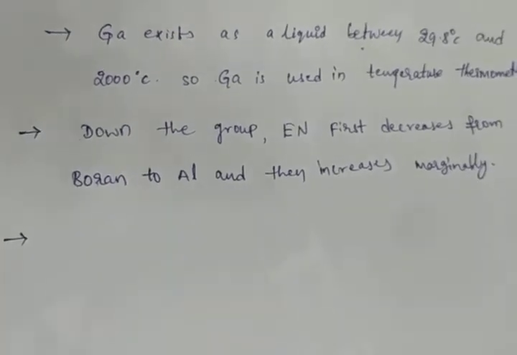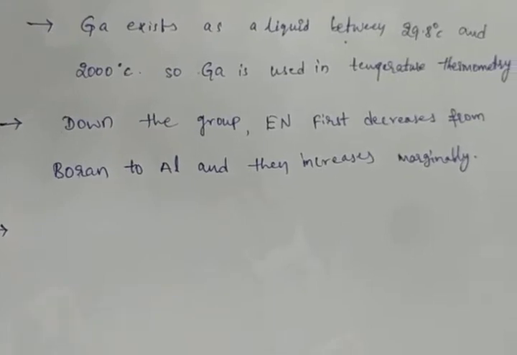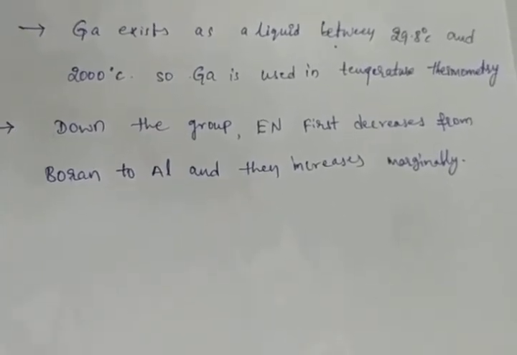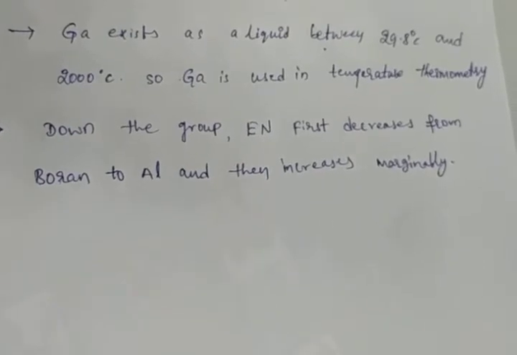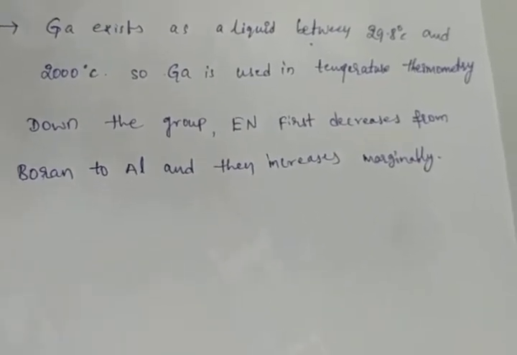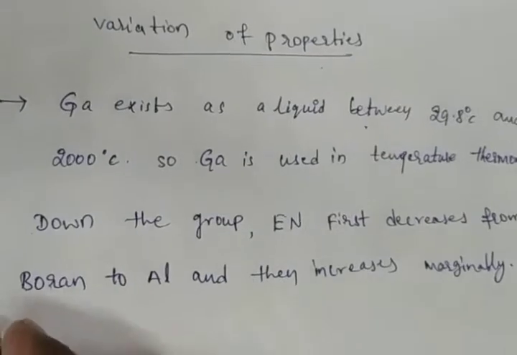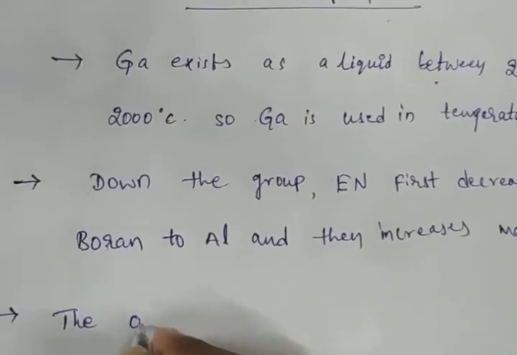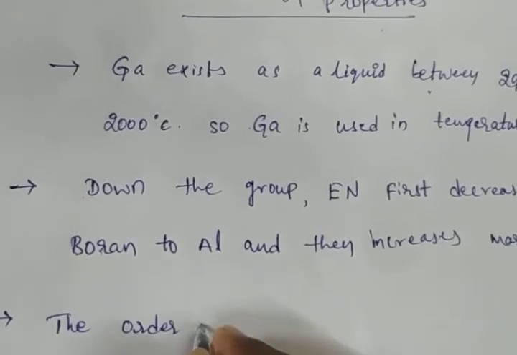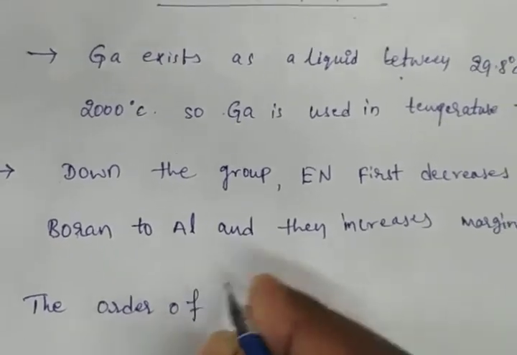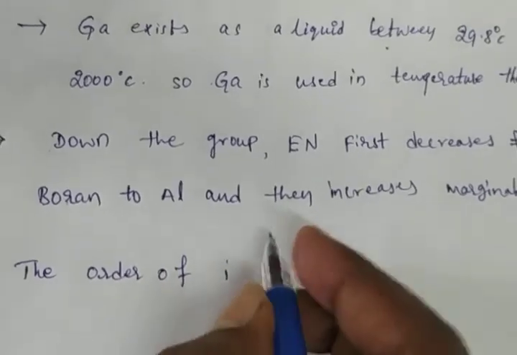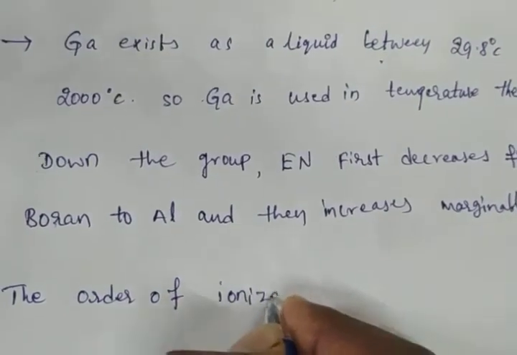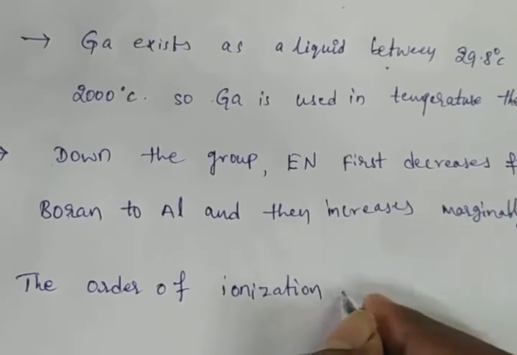Next point, ionization enthalpy values. What is the ionization enthalpy order? Ionization enthalpy or ionization energy, both are the same, don't confuse.